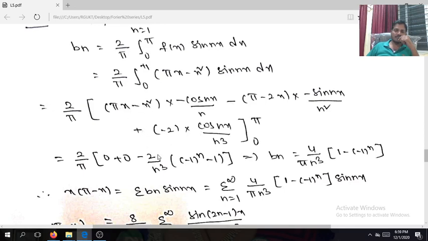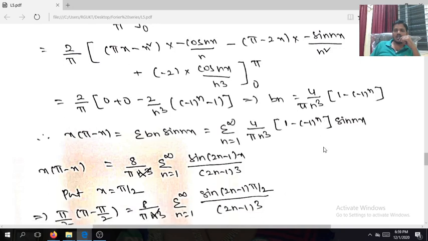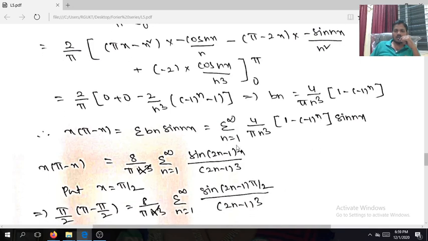Plus into minus minus, minus 2 by n cube, cos n pi. Cos n pi is nothing but minus 1 to the power of n, minus cos 0. Cos 0 is 1. This is the bn: 4 by pi n cube into 1 minus minus 1 to the power of n. So pi minus x is equal to summation n equals 1 to infinity bn sin nx, summation n equals 1 to infinity 4 divided by pi n cube, 1 minus minus 1 to the power of n, into sin nx. Right?